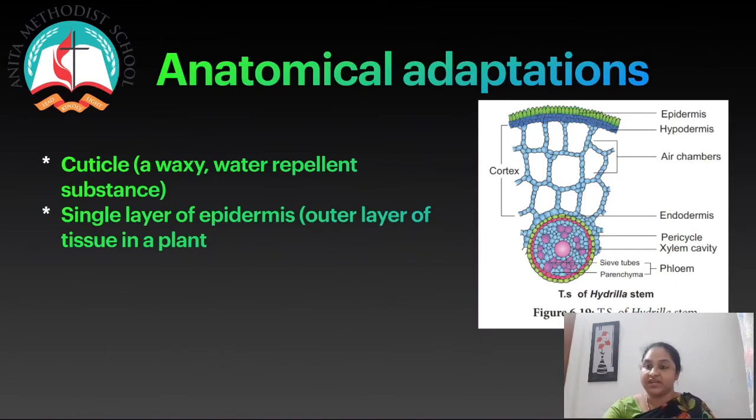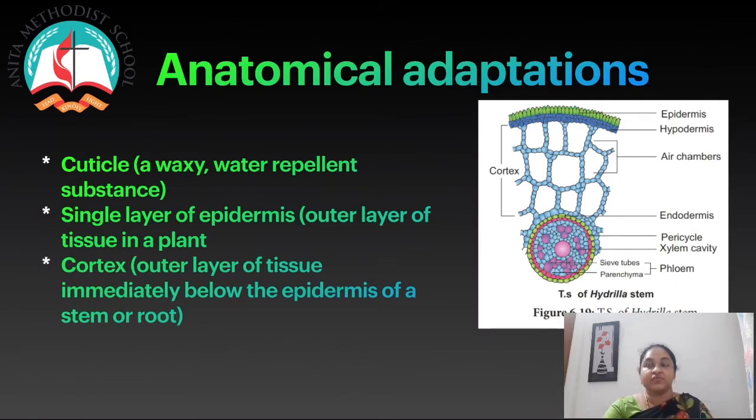The cortex is well developed with parenchyma. Then the vascular tissues are poorly developed, but in some emergent forms, the vascular elements are well developed. We then have mechanical tissues, which are generally absent except for some emergent forms.